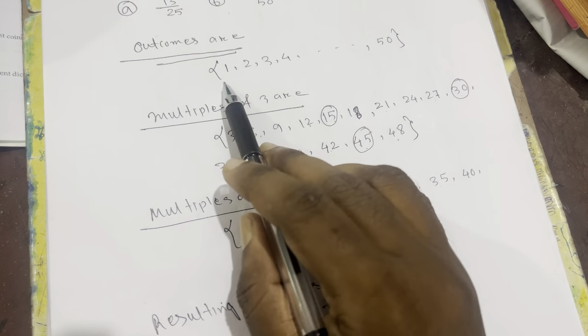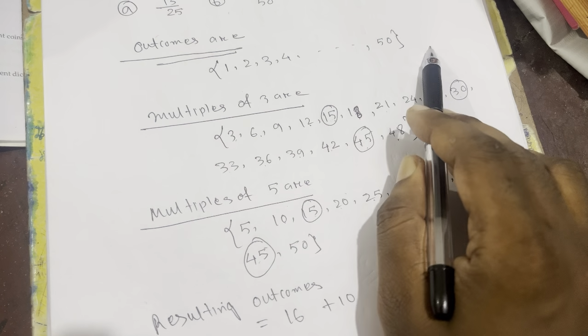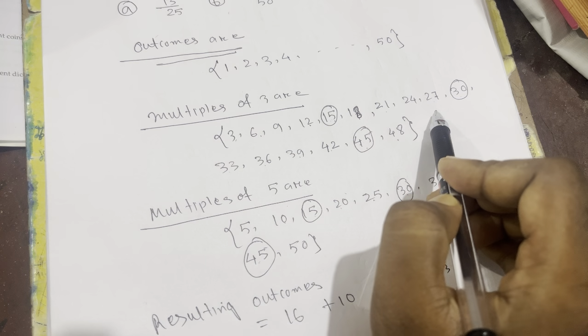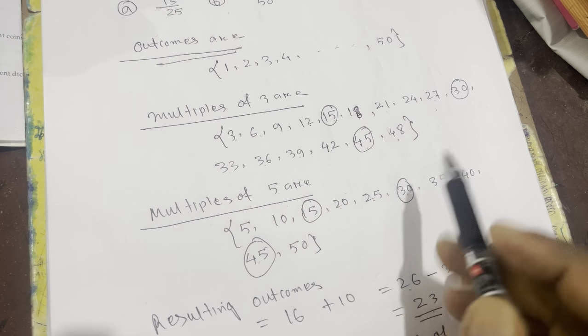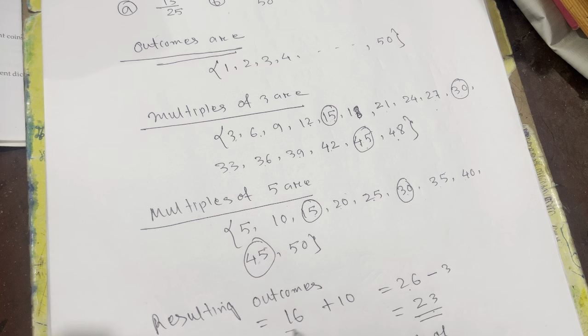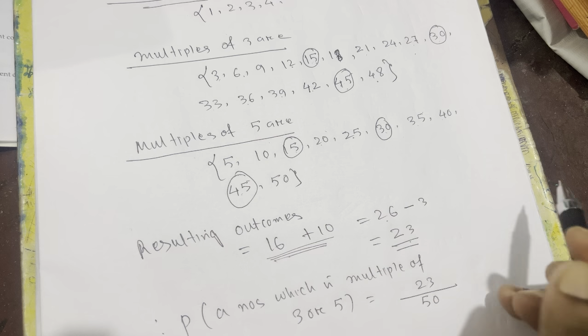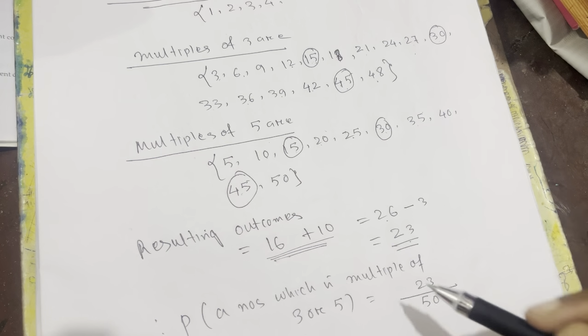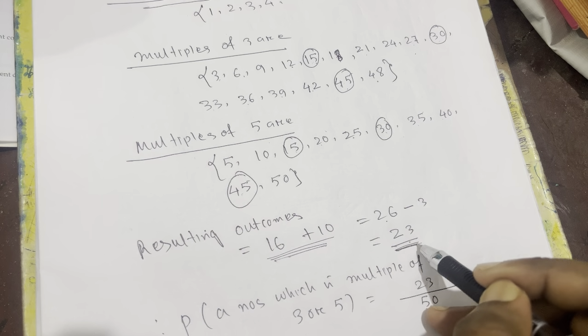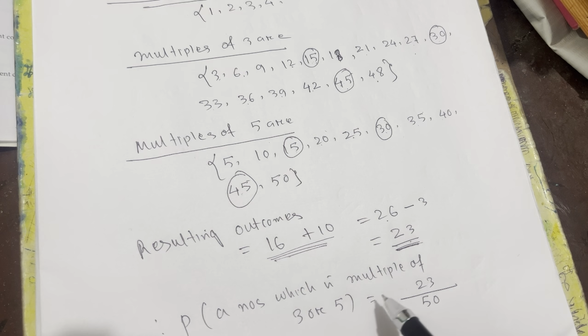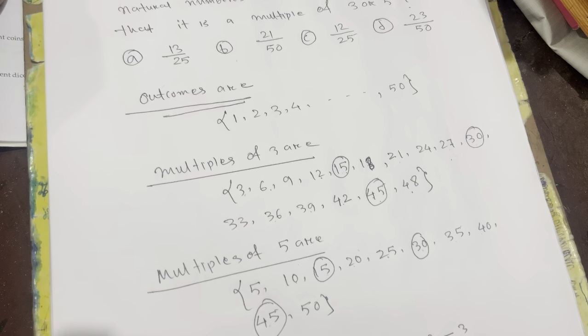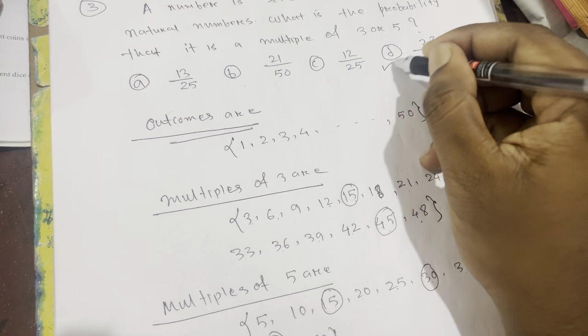First I write the outcomes, total outcomes 1 to 50, then I write the multiples of 3, then the multiples of 5, then I write the total resulting outcomes. So total resulting outcomes I got 26, and from 26 I subtract 3 because 3 numbers are common. So total resulting outcomes I got 23. Yes or no? Therefore, the probability of a number which is a multiple of 3 or 5 is what? 23 by 50. So which option will be correct? So option D is correct.